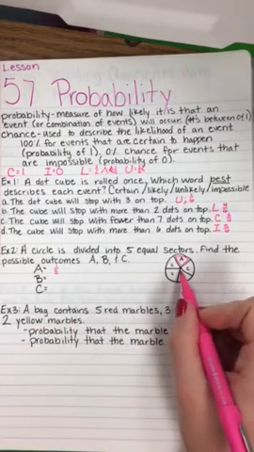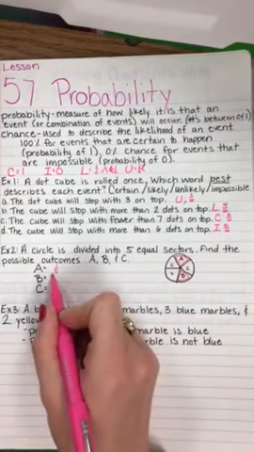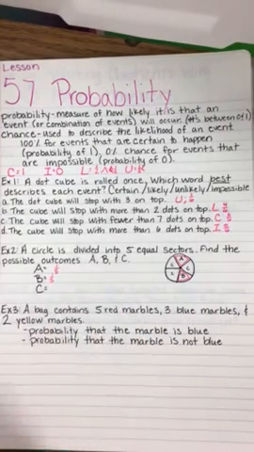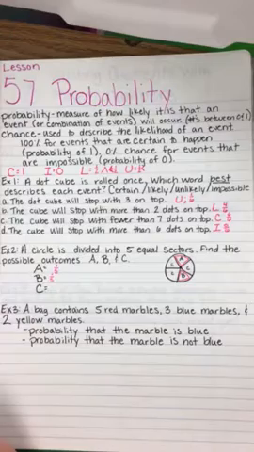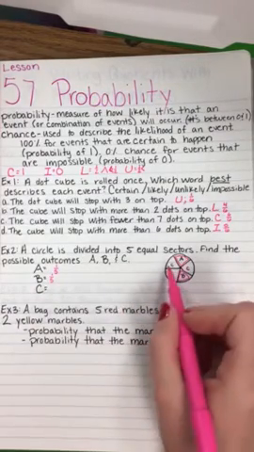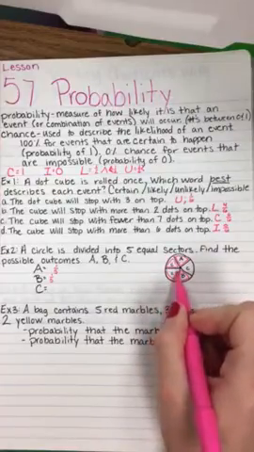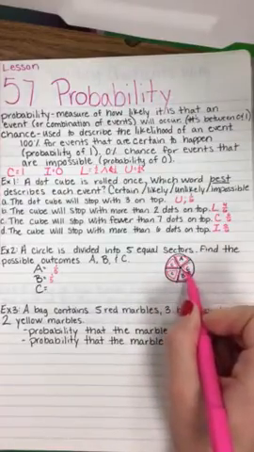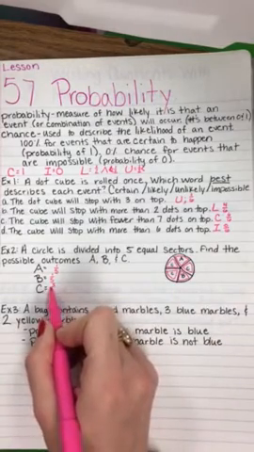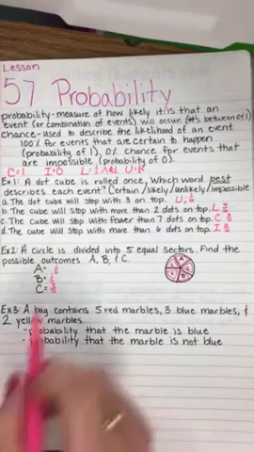B, there is one section with B. So there is a 1 out of 5 chance that B will be spun. And C, there is 1, 2, 3 out of 5 chances that that letter C will be spun.